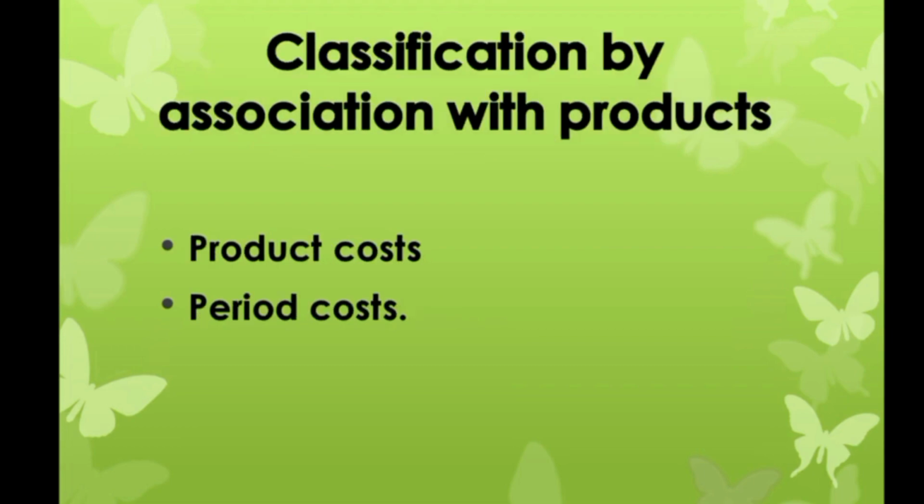Next, classification by association with products. Under this classification, costs can be product costs and period costs. Product costs are those costs which are associated with and directly identifiable with the product. These are included in the inventory values. Example, raw materials, direct labor. Period costs are those costs which are not directly associated with the product, but are incurred on the basis of time, such as rent, salaries, etc. These are treated as expenses of the period in which they are incurred.